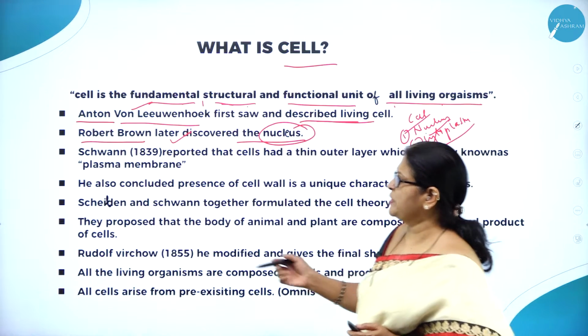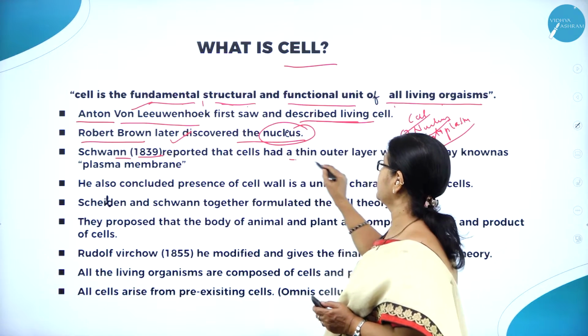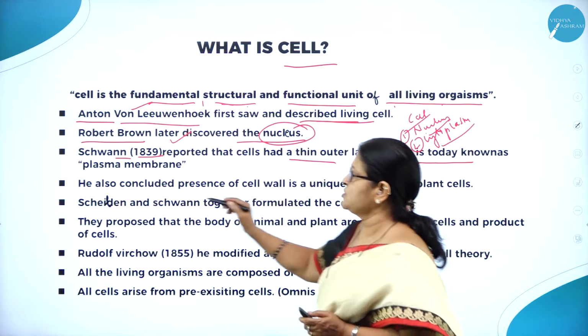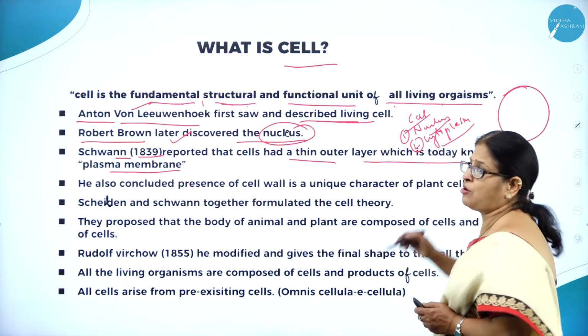Then a scientist named Schwann in 1839 reported that cells had a thin outer layer which is known as the plasma membrane. So what do you call the outer covering of a cell?